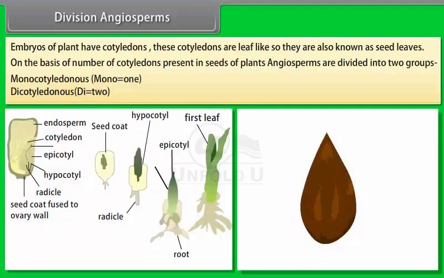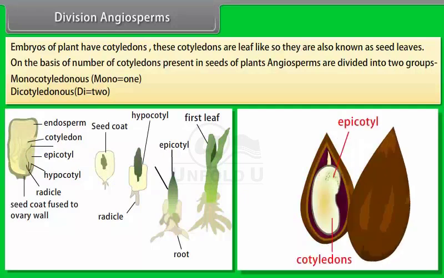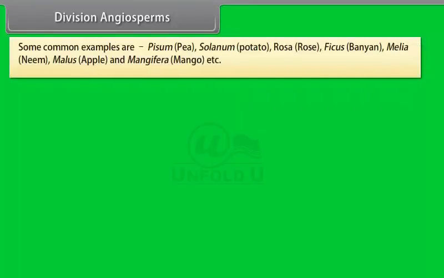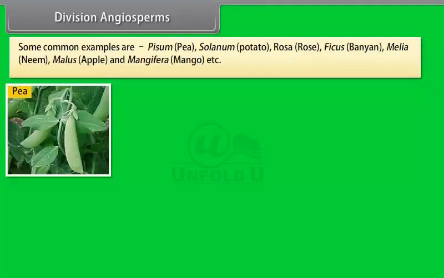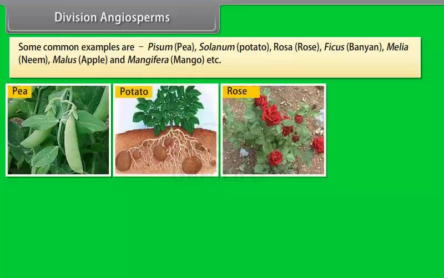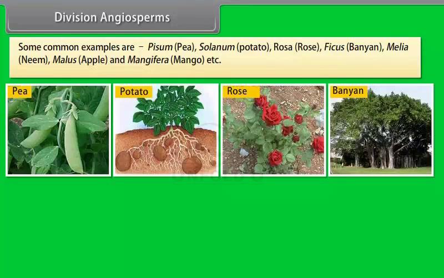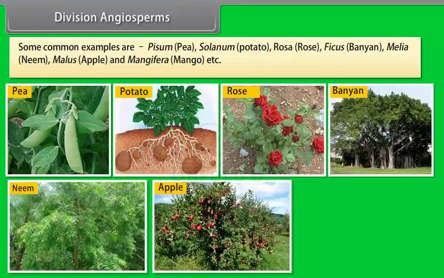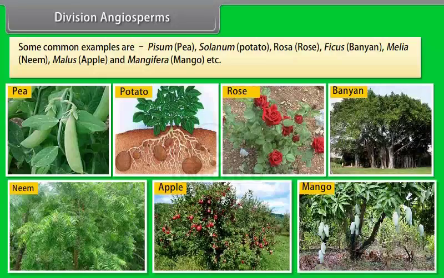On the basis of the number of cotyledons present in seeds of plants, angiosperms are divided into two groups: monocotyledonous, mono is 1, and dicotyledonous, di, which is 2. Some common examples are Pisum, pea, Solanum, potato, Rosa, rose, Ficus, banyan, Melia, neem, Malus, apple, and Mangifera, mango, etc.